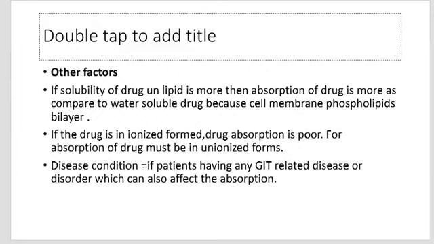Other factors: if the solubility of the drug in lipid is more, then absorption of the drug is more as compared to a water-soluble drug, because the cell membrane is a phospholipid bilayer, so a lipid-soluble drug is easily absorbed. If a drug is in ionized form, drug absorption is poor. For absorption, the drug must be in unionized form. Disease condition: if a patient has a GIT-related disease or disorder, it can also affect the absorption of the drug.